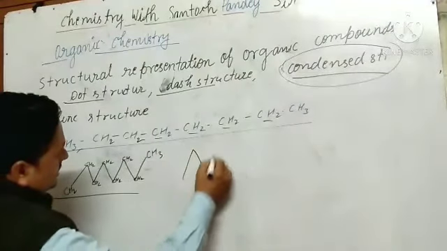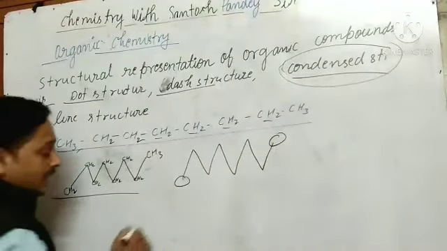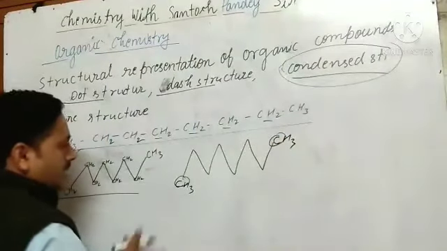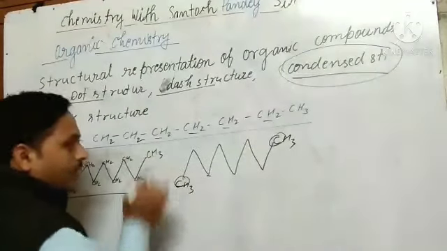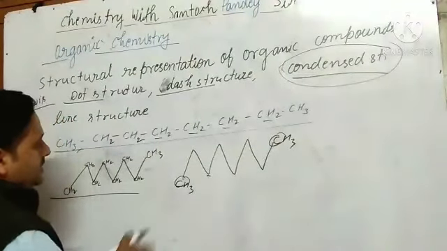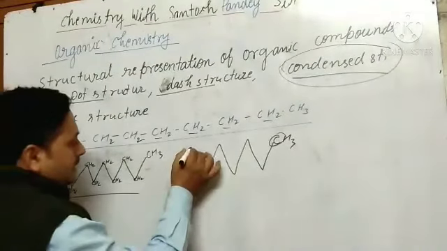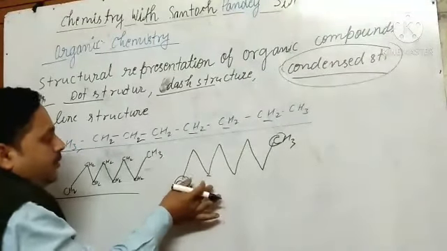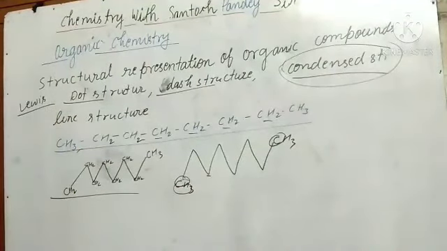If somebody draws like this, it means there are alkyl groups there, like CH3 and there also CH3. And this is the bond line structure. At each fold, at each corner, we can say there is a carbon. So how many carbons are in this also? Let us see: 1, 2, 3, 4, 5, 6, 7, 8. 8 in this also. Okay, like this we can write. At each fold we can see that the appropriate hydrogens are there. So remember, the bond line structure can be represented like this.